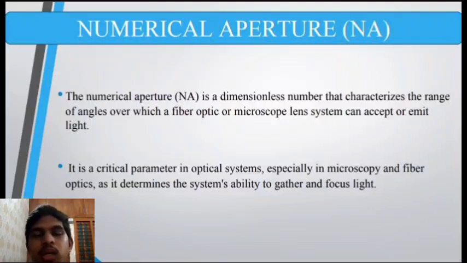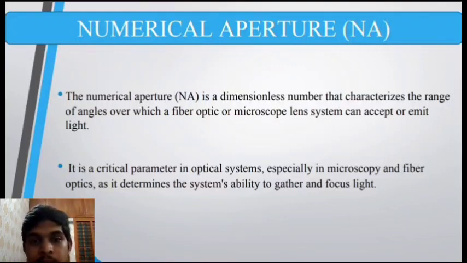So we have discussed fiber optics. Now let's discuss what numerical aperture is about. The numerical aperture, NA, is a dimensionless number that characterizes the range of angles over which a fiber optic or microscope lens system can accept or emit light.